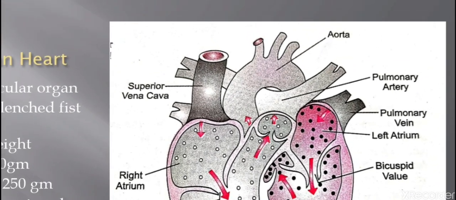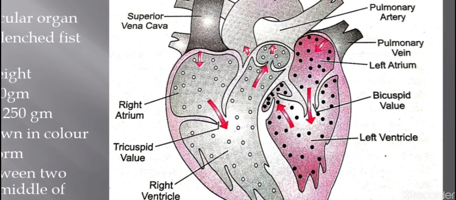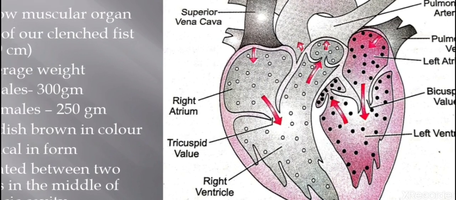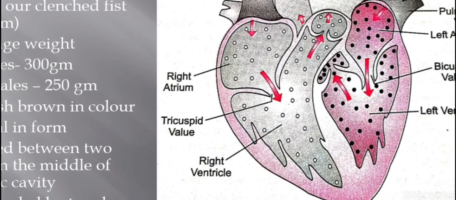The aorta is the largest artery, so it takes the oxygenated blood to all parts of the body. So this left part of the heart takes the responsibility of the oxygenated blood. Now in the right part of the heart we have the right atrium and right ventricle.